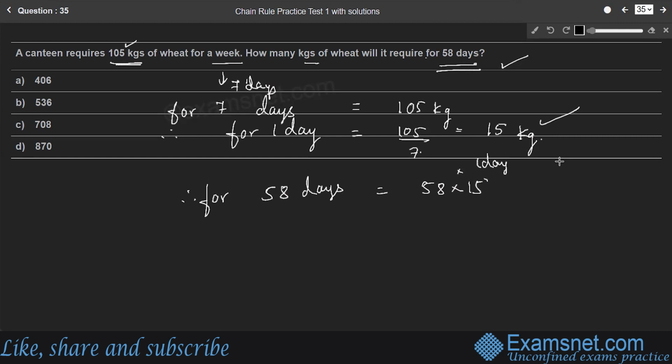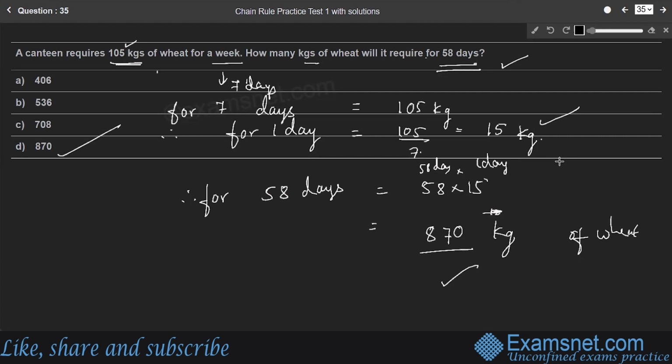So 15 into 8, 120, 15 into 5, 75, 75 plus 12, 87, so 870 kgs. So for 58 days, the canteen requires 870 kgs of wheat. Therefore, option D is the right answer.